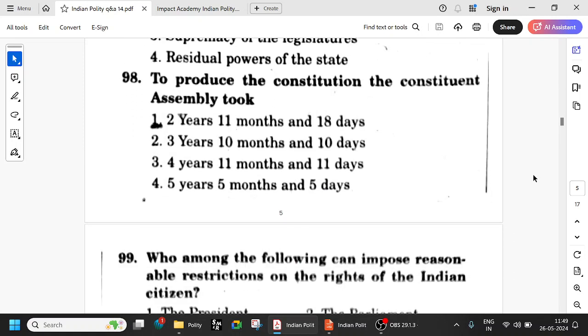To produce the constitution, the Constituent Assembly took 2 years, 11 months, 18 days. Try to remember that. 2, 11, 18.